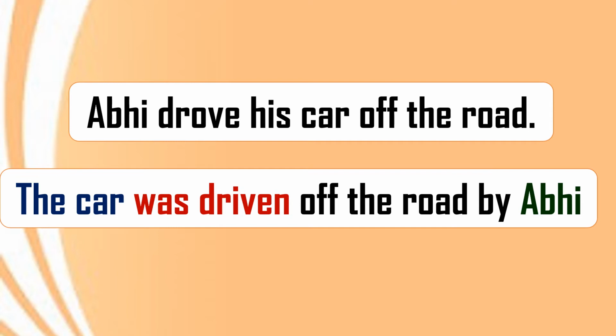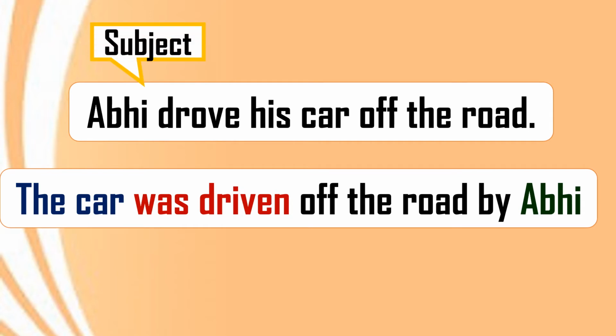Now you can see here the car has come in the beginning of the sentence as the subject, and then the action was taken by Abhi. Now we have changed the sequence. The car was driven off the road by Abhi.